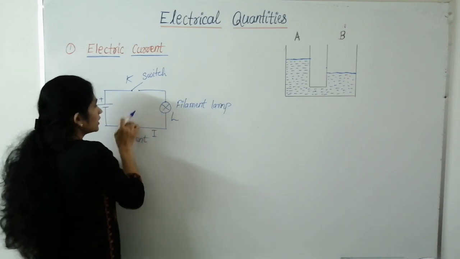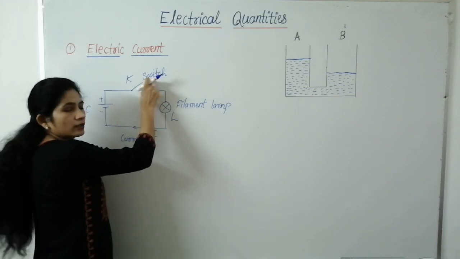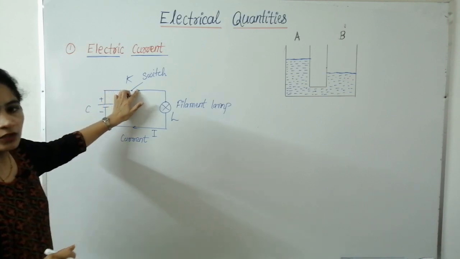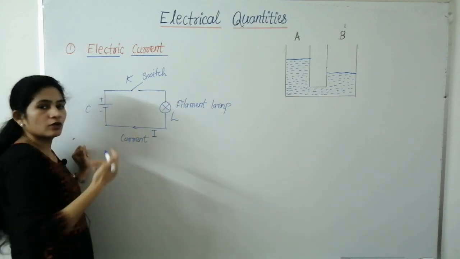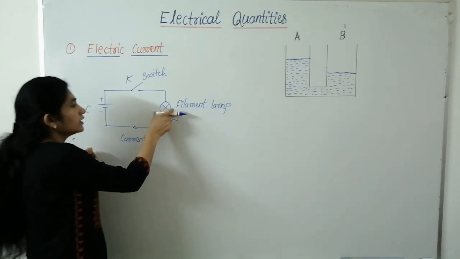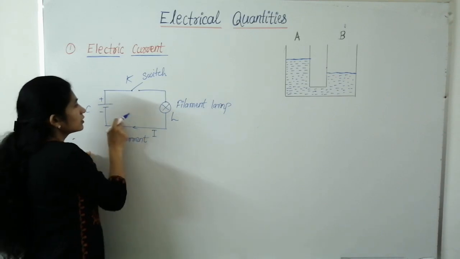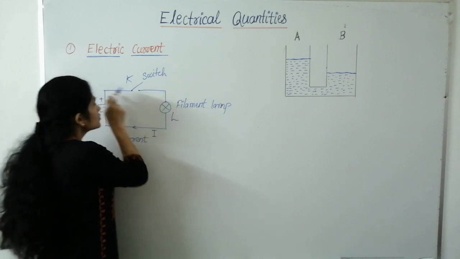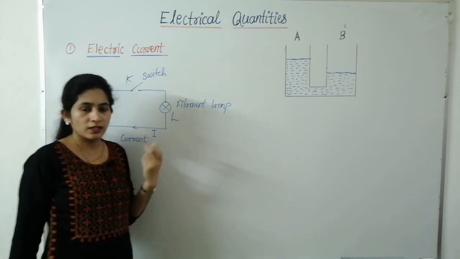See, it's quite opposite. When it is closed, then electric current flows. When it is open, electric current does not flow, because when the circuit is open, there is a break in the flow of electric current, and therefore the circuit also breaks, and there is no electric current in the circuit, and therefore the electric bulb will not glow. You can remember it this way: when the circuit is closed, the bulb glows. So the bulb glows only when the circuit is closed.